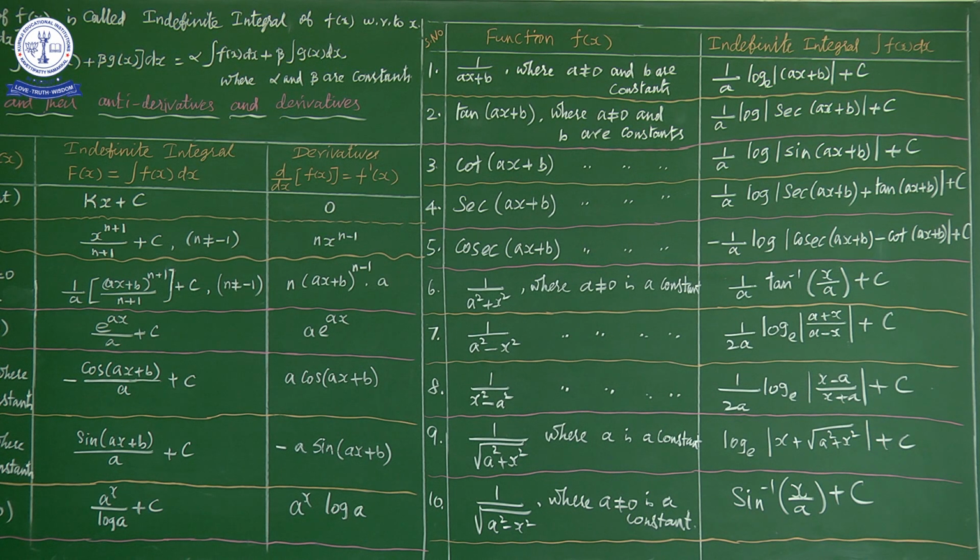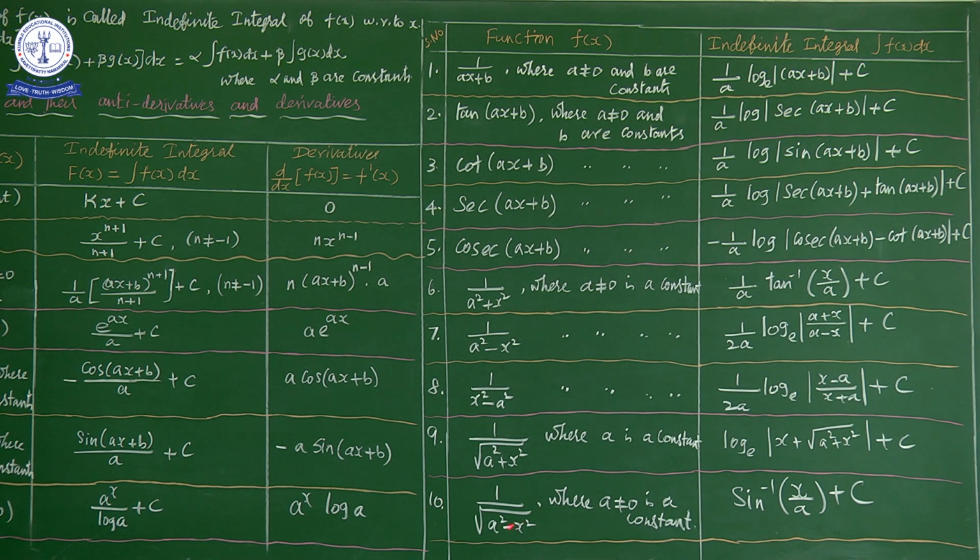Okay. Next, at last we have 1 by root of a square minus x square, the 10th function. Compared to the previous function, instead of plus we use minus. Again where a not equal to 0 is a constant. Why, sir, are we using a not equal to 0? Suppose the constant is 0, what will become?